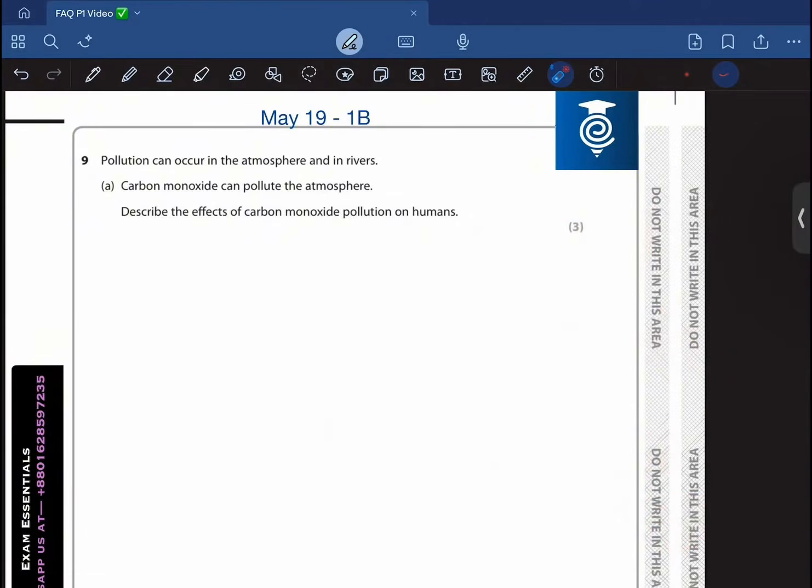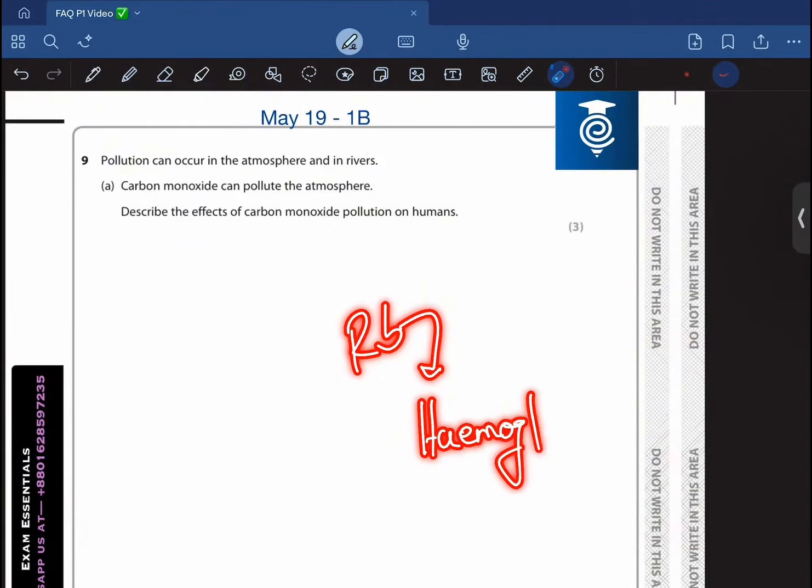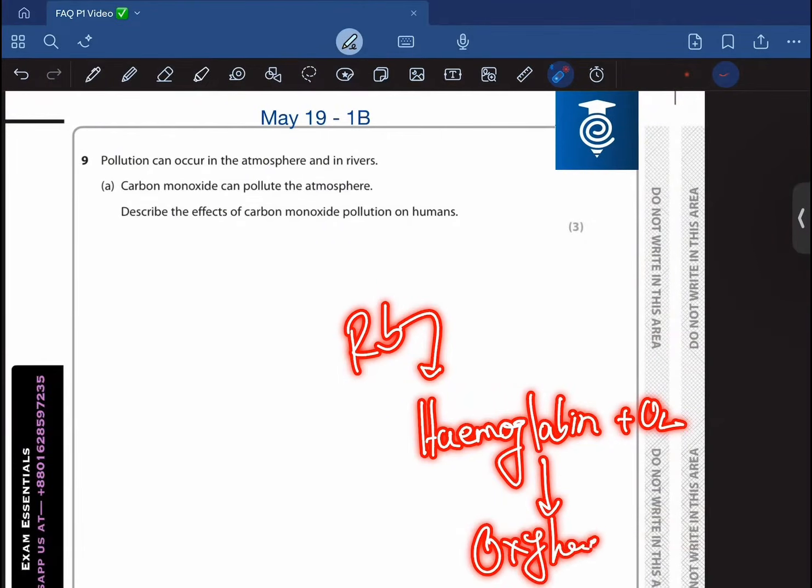Now, carbon monoxide has a harmful effect on the red blood cell. Why is that? Because the red blood cell has a pigment that we refer to as hemoglobin, and this pigment combines with oxygen to form oxyhemoglobin, and this carries oxygen to different cells of the body.